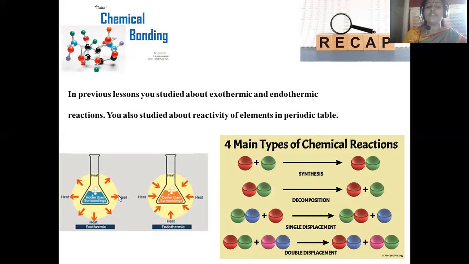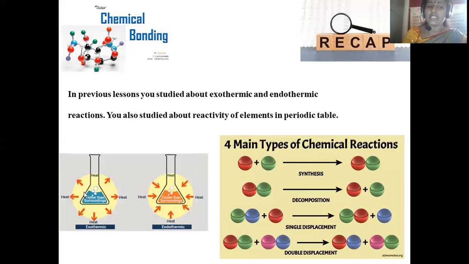During that chemical reaction, if heat is evolved in going from reactant to product, I'm giving the simplest example: take sodium hydroxide pellets in a beaker, add water to it and stir in order to dissolve the substance. While stirring, the entire beaker becomes warm. That is the reason for heat release, because during the dissolution of sodium hydroxide pellets, heat is evolved. That is said to be an exothermic reaction.